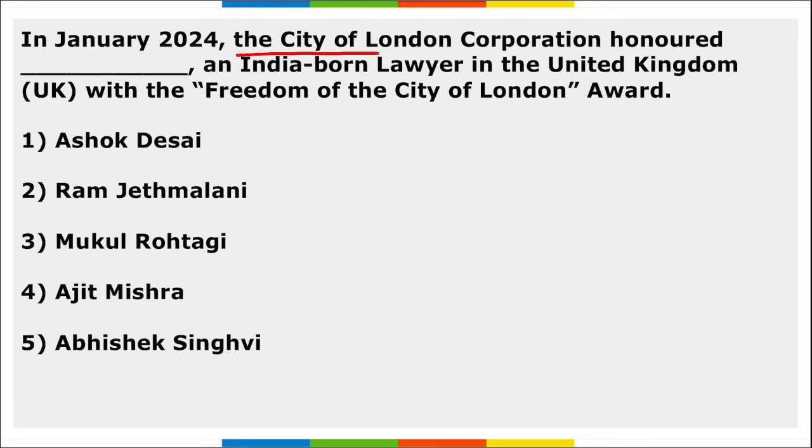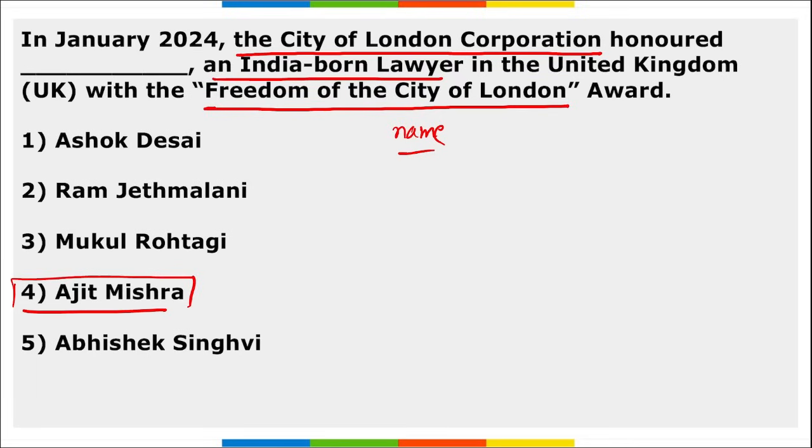Next, the City of London Corporation honored Dash, an Indian-born lawyer in the UK, with Freedom of the City of London Award. Remember the name of this award, that is Freedom of the City of London Award. And who is that individual, who is that Indian-born lawyer who was honored with this award? So Ajit Mishra. Right? The City of London Corporation honored Ajit Mishra, an Indian-born lawyer.